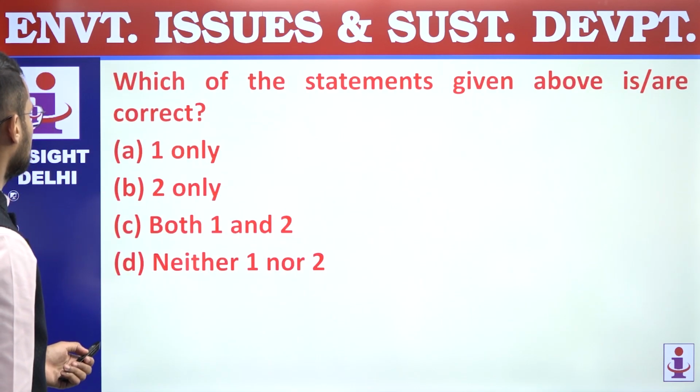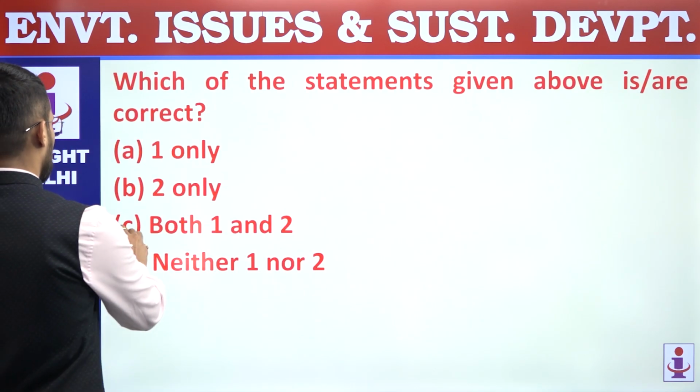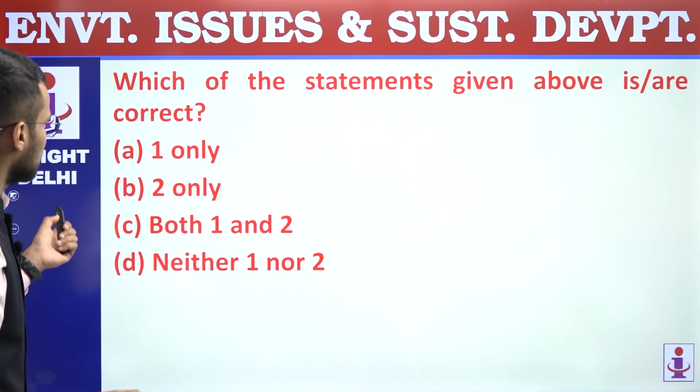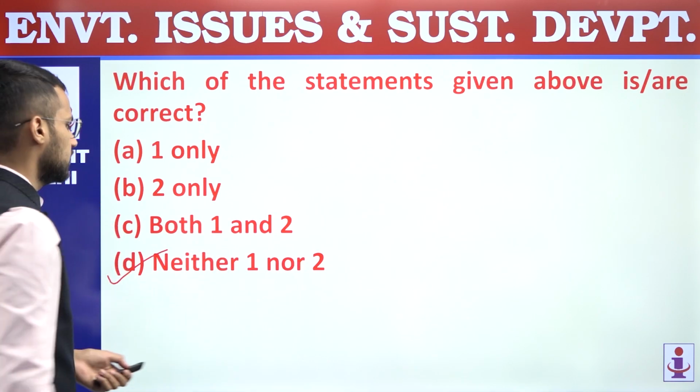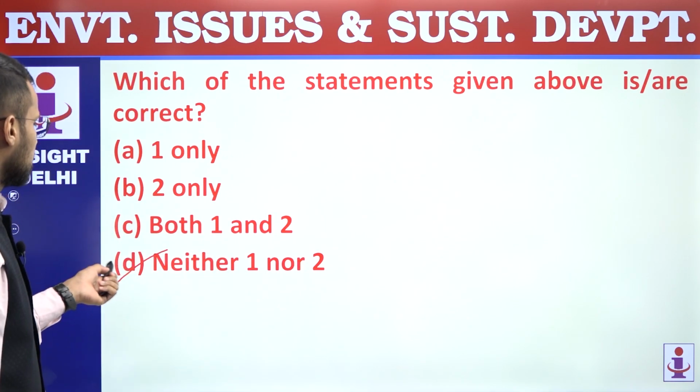Both statements are incorrect. We are supposed to find out correct statements. So answer is D, neither 1 nor 2. Question number 60, answer is D.